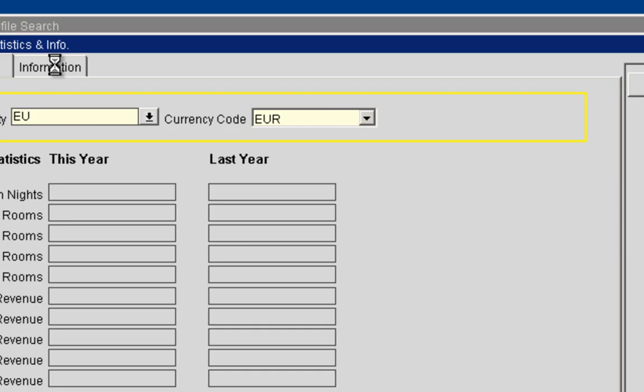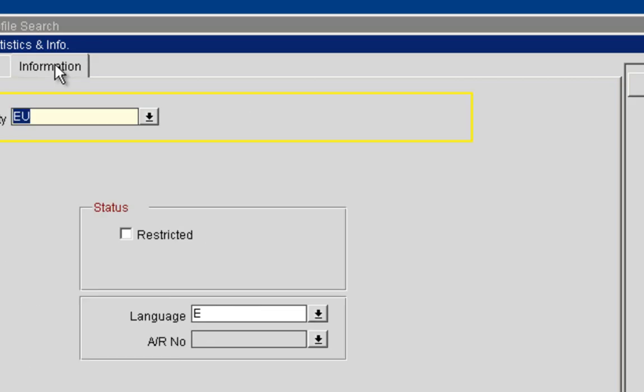Under the Informations tab, I would have also the possibility of putting a restriction on this profile. That means that if this guest was already staying with us at one point and maybe they haven't paid their bill or something like this, then I can set here restricted. I can put a rule and say blacklist. And when a reservation is going to be done against this profile, the reservations agent will get a pop-up message saying this profile is restricted, and only if they have the user rights are they able to continue with the reservation. If not, they would have to ask their supervisor or manager to do that for them.